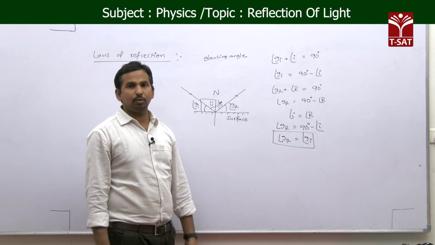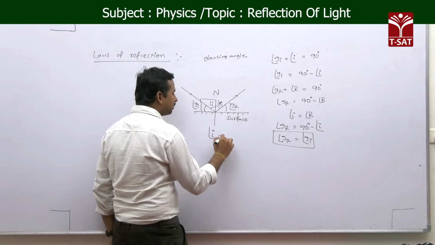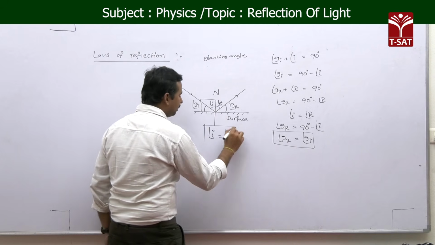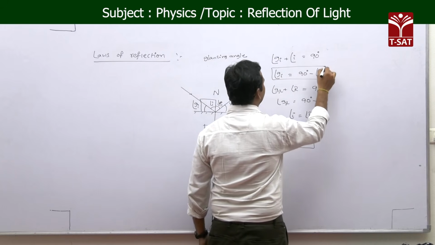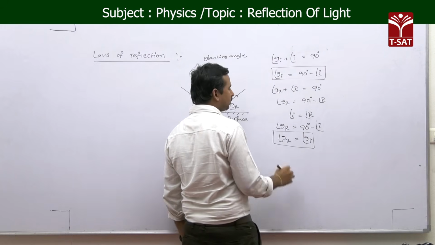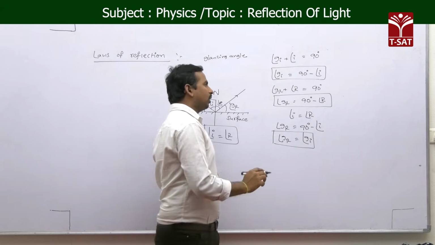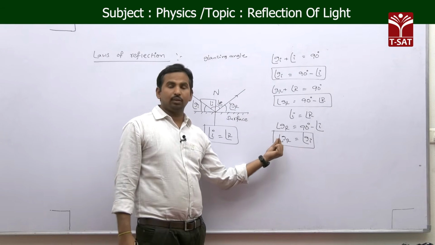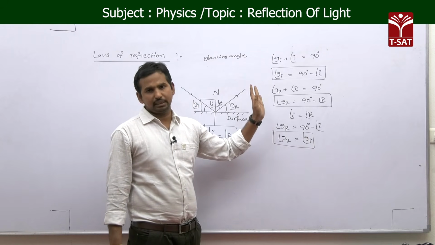Now we got mainly three relations here. As we already know, the angle of incidence is equal to the angle of reflection. This is one. Second, the glancing angle of incidence is equal to 90 minus the angle of incidence, and the glancing angle of reflection is equal to 90 minus the angle of reflection. And not only that, we got that the glancing angle of reflection is equal to the glancing angle of incidence.